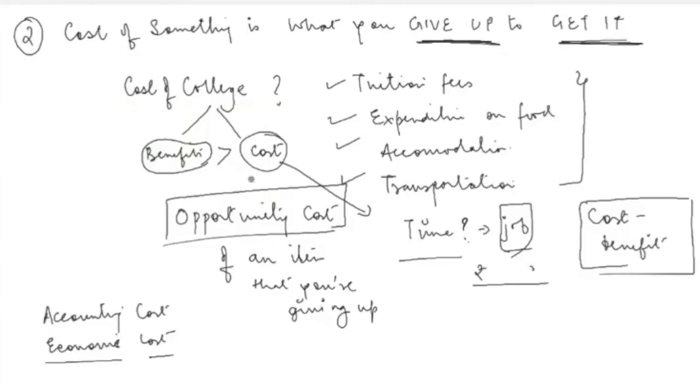And one important thing to keep in mind is that this decision may be different for different individuals. Somebody who is, say, an athlete, maybe this student is earning a lot of money by investing his or her time into sports, and tries to compare the benefits with the cost.